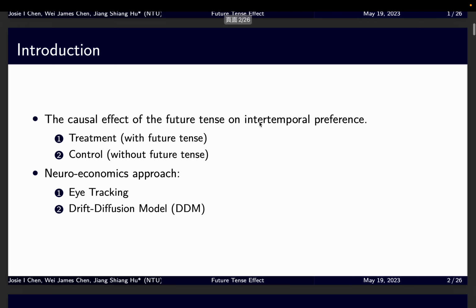Here is the introduction. We want to examine the causal effect of the future tense on intertemporal preference. We use the future tense in the treatment group and do not use the future tense in the control group. It is a between-subject design. Our contribution follows the neuroeconomics approach, in which we use eye tracking and a drift diffusion model to study the process behind the intertemporal choices. Because of the time limit, we will introduce the drift diffusion model today.